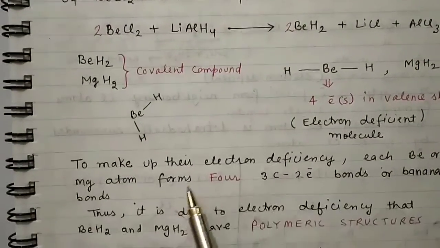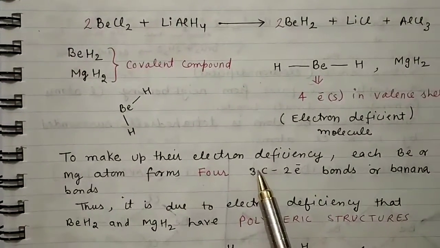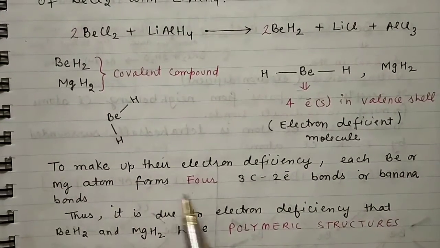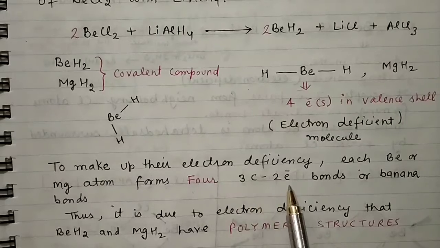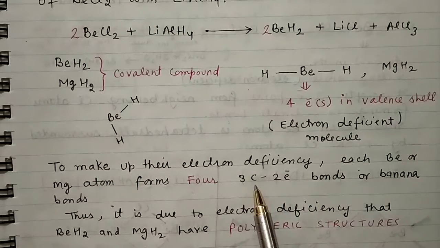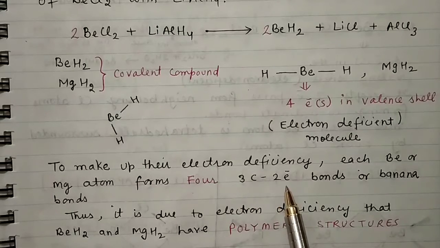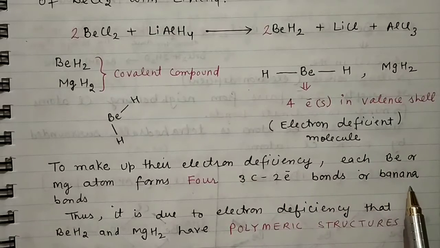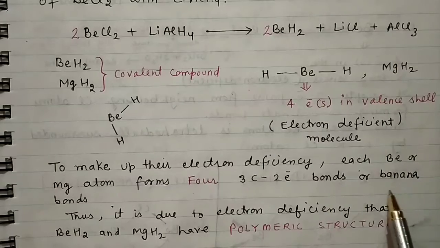To make up their electron deficiency, each beryllium or magnesium atom forms 3-centered 2-electron bonds. 3C means 3-centered, 2E means 2-electron bonds, and a special name given to this bond is banana bond.